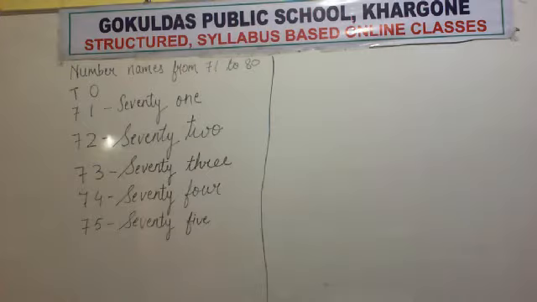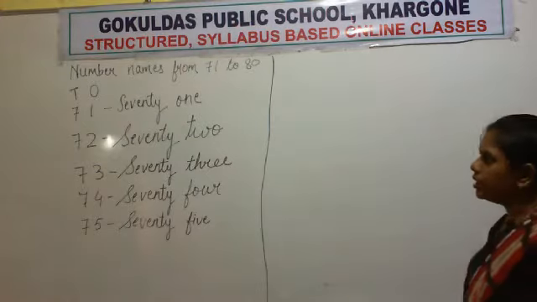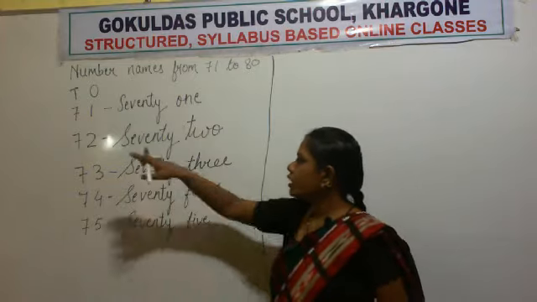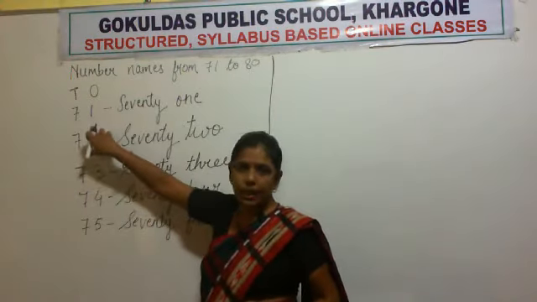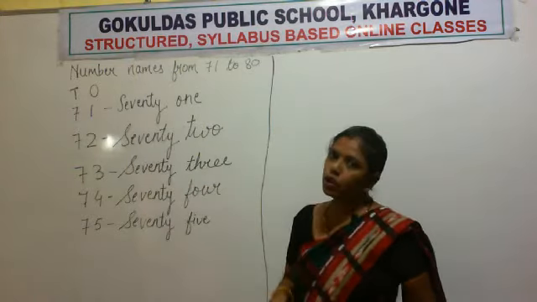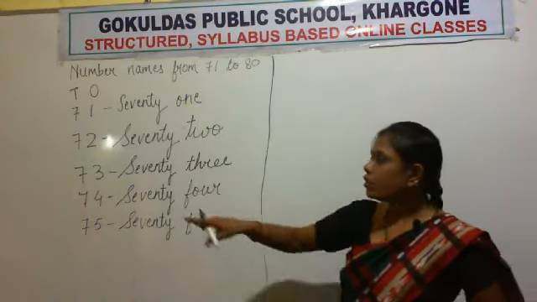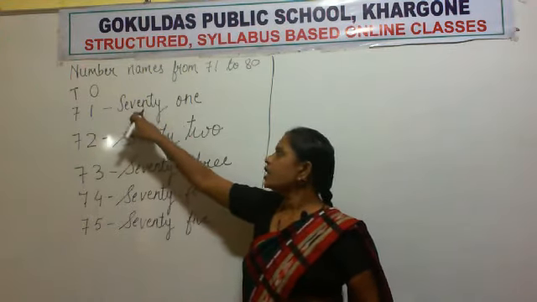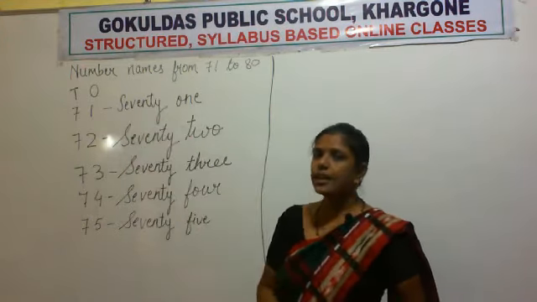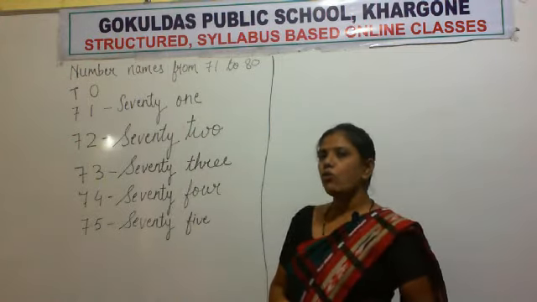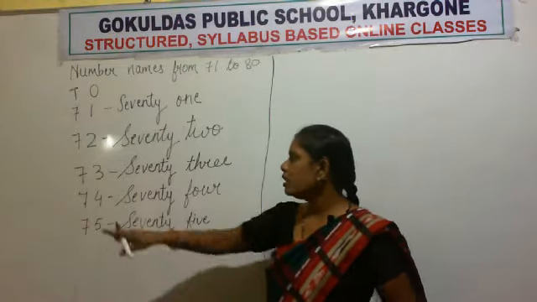Okay, I hope all of you have written. Now let us revise from 71 to 75 once again. So what is this number? 71. So you have to write the spelling of 71. First you have to write the spelling of 70. What is the spelling of 70? SEVENTY, 71. ONE, 71.